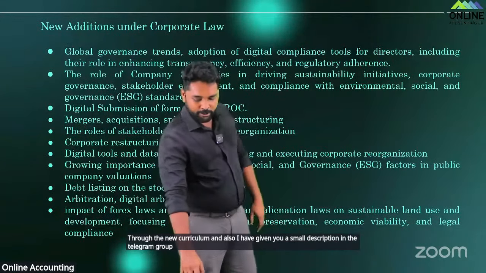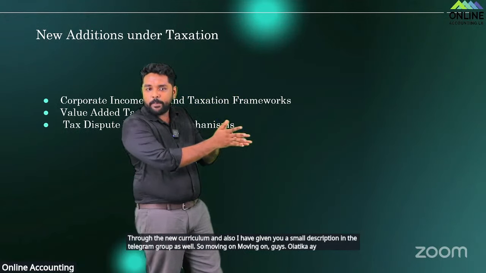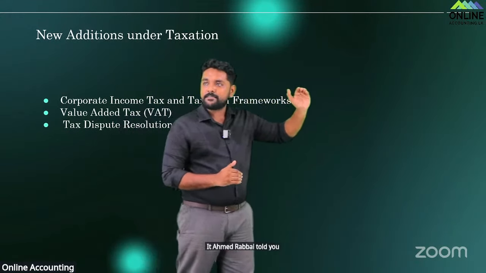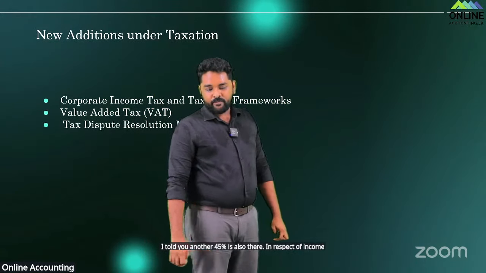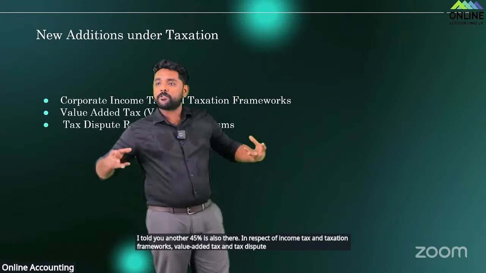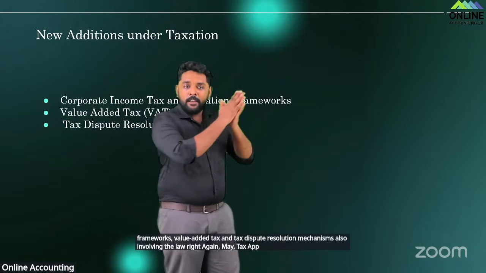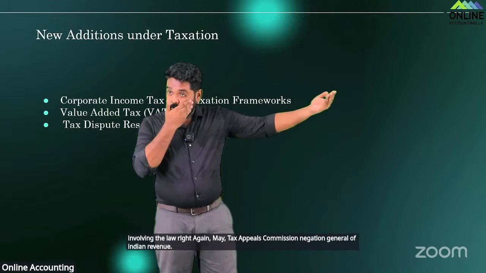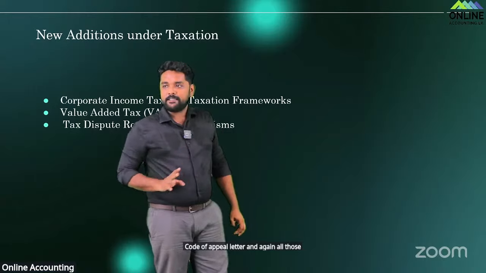So moving on guys, that part belongs to the 55%. In addition, I told you another 45% is also there in respect of income tax and taxation frameworks, value added tax and tax dispute resolution mechanisms also involving the law, right? That is, the Tax Appeals Commission, appealing to the Commissioner General of Inland Revenue, and then coming to the Court of Appeal, all those things are there under taxation, right?